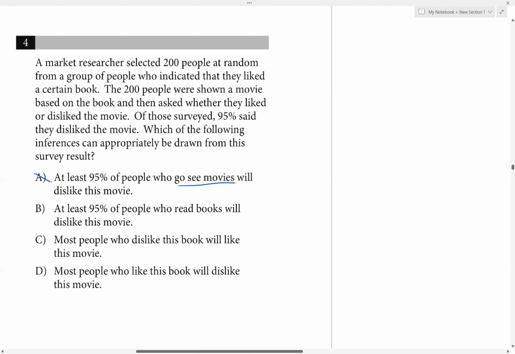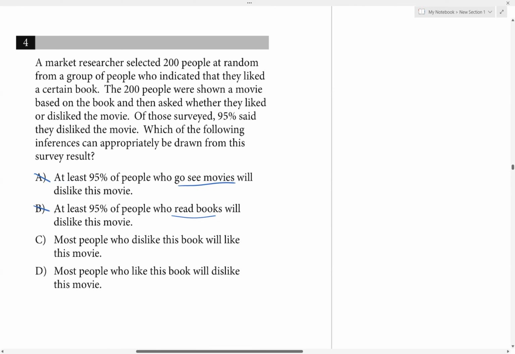B says at least 95% of people who read books will dislike the movie. Again, it's not reading any book, it's reading that one book in particular, and 95% of those people don't like the movie. So this is too broad, and it doesn't reflect what we're trying to do here. Not going to work.